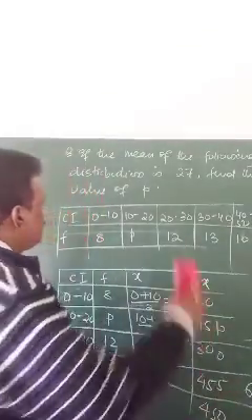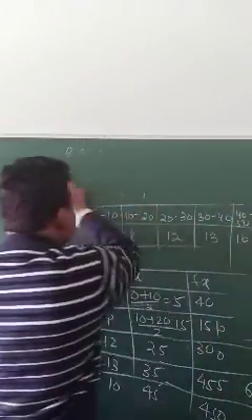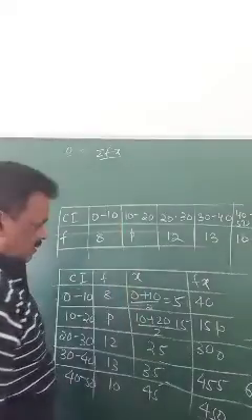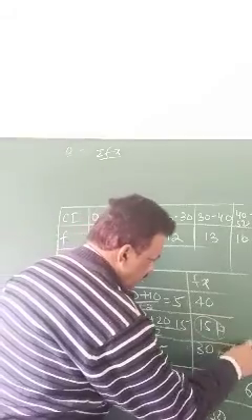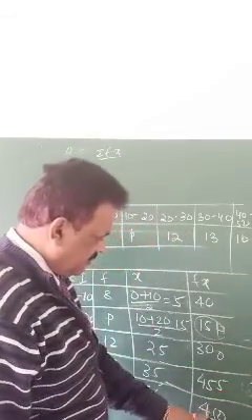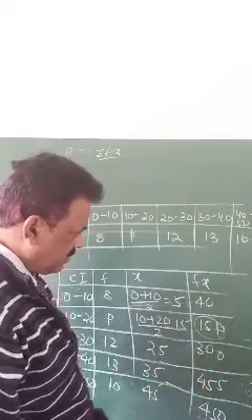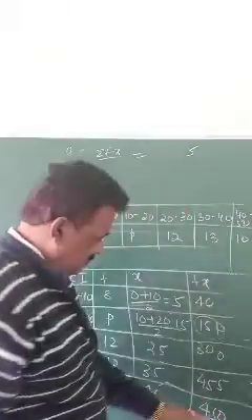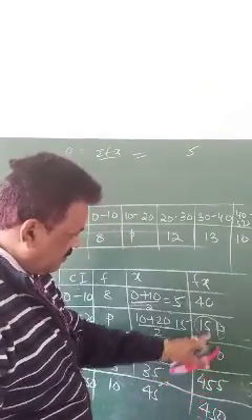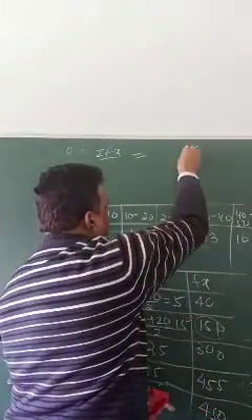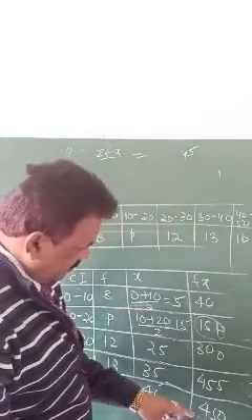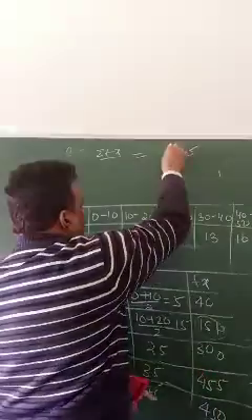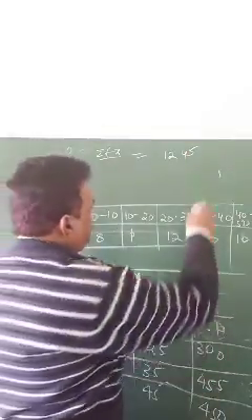Now sigma fx: except this, you have to add the other numbers like 40, 300, 455, 450. How much will you get? The total is 1245 plus 15p.